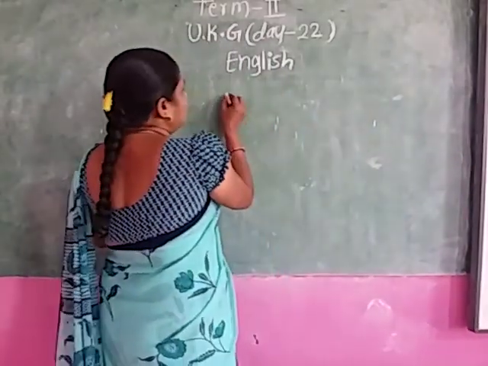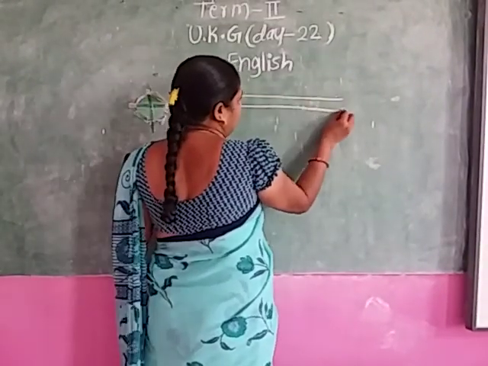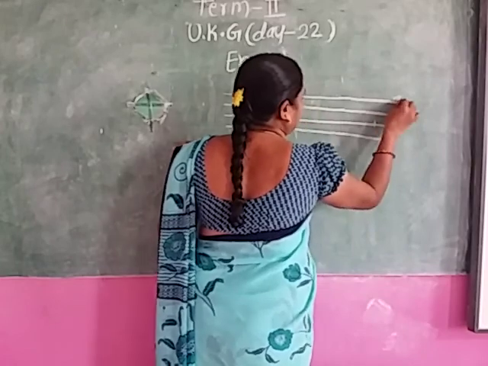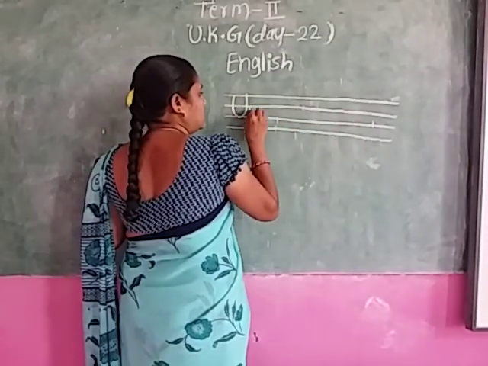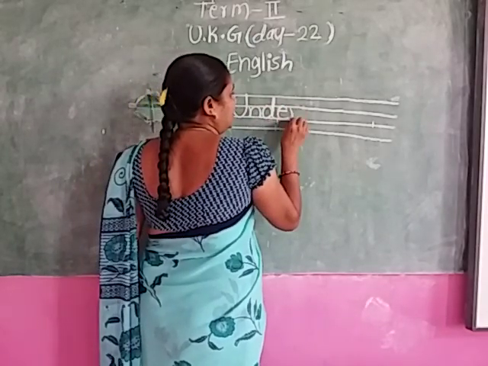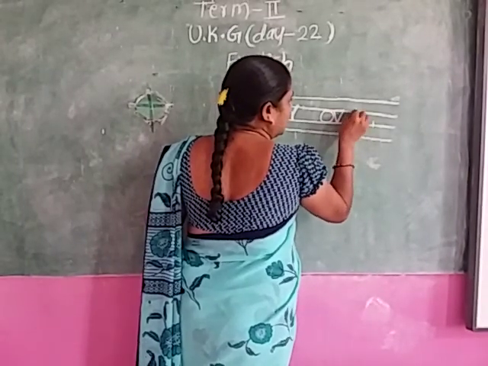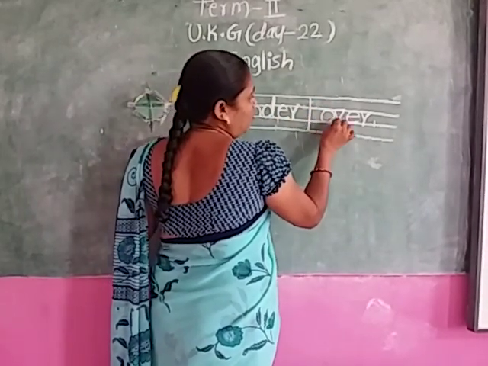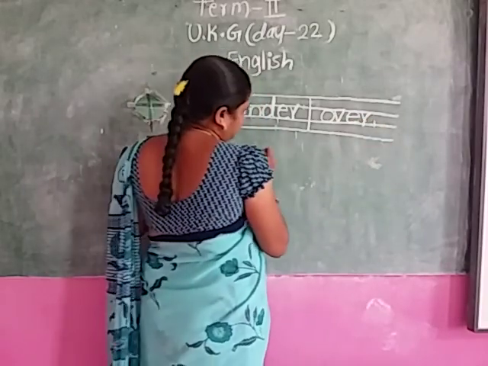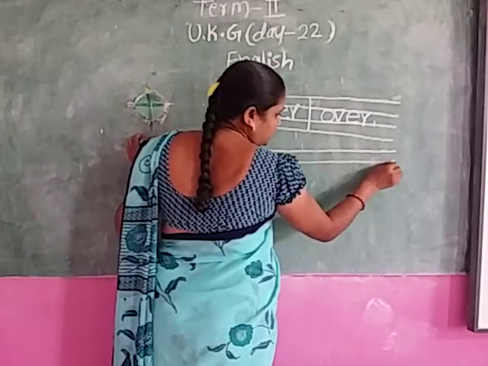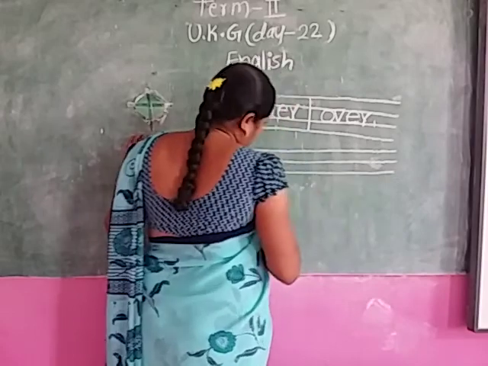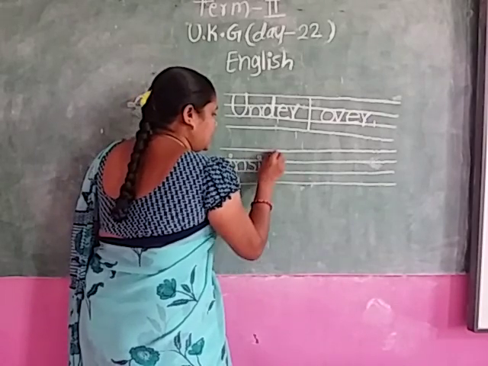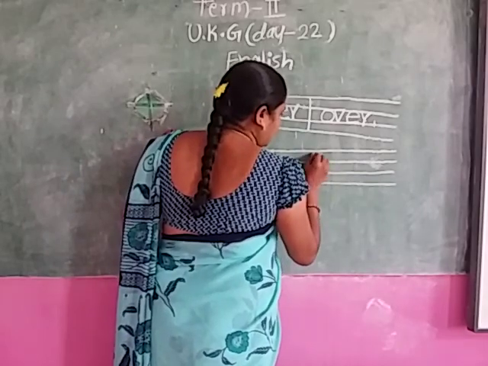Now here I write the spellings on the board. Shall I write? See here. Under, over, inside, outside.